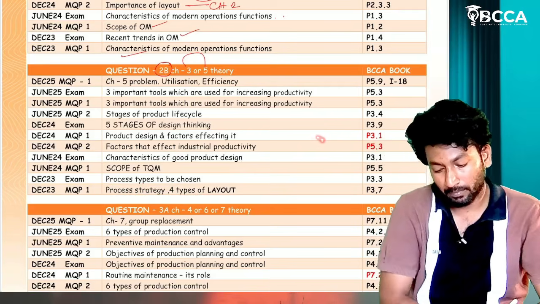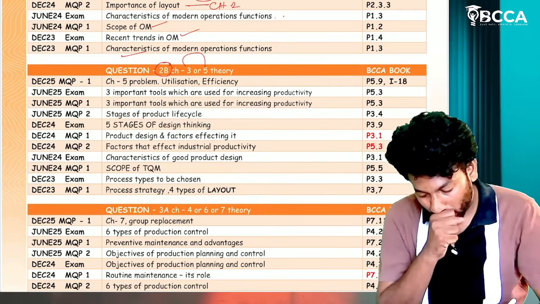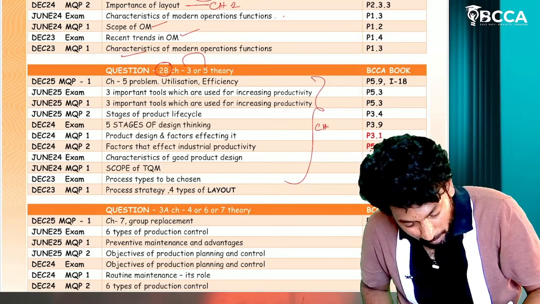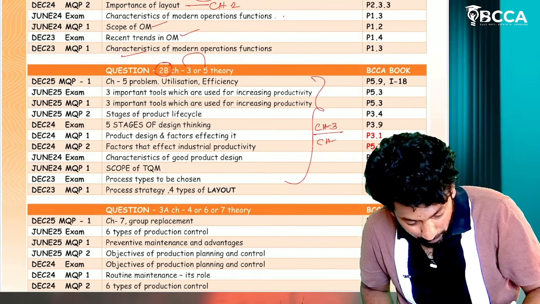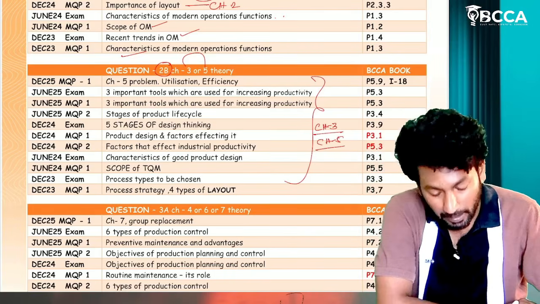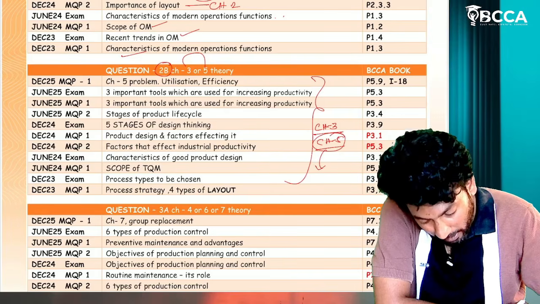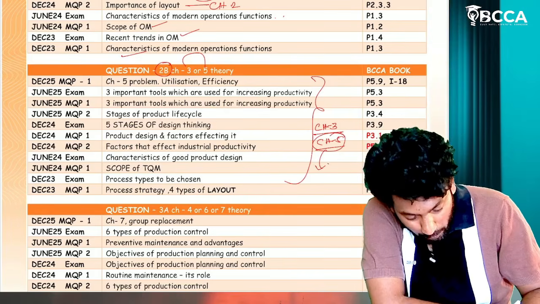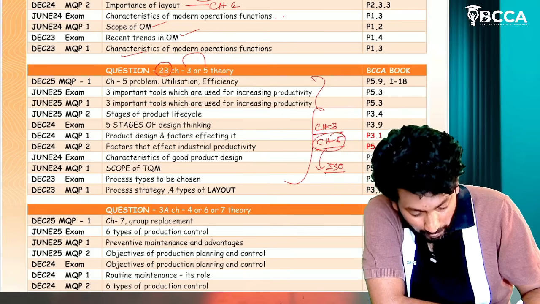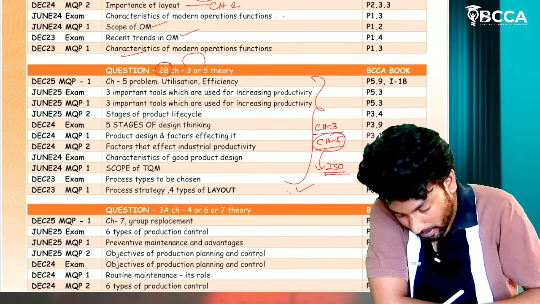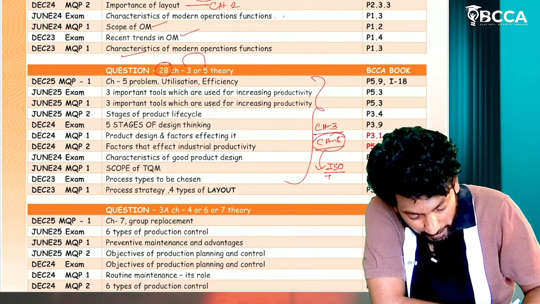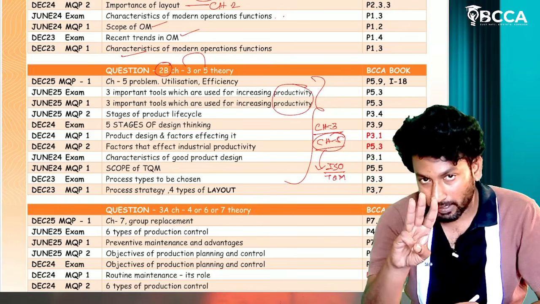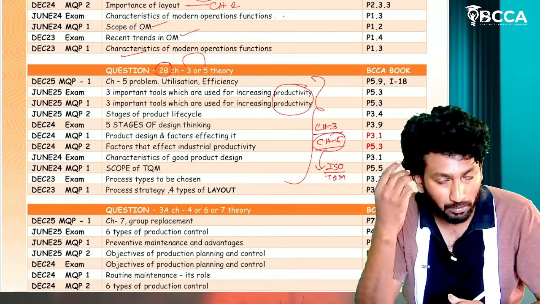See, here they have been asking questions from chapter number 3 and chapter number 5, sir. Chapter number 5 has theoretical questions: ISO standards, the International Standards Organization question, TQM questions, and productivity-related questions. So there are three concepts for chapter number 5; learn those three concepts.